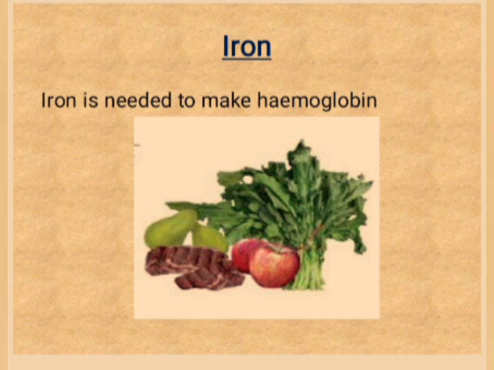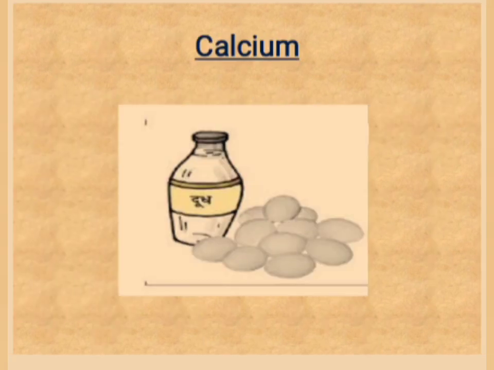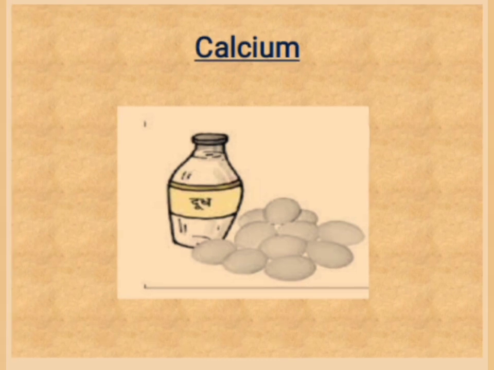Calcium. The sources of calcium are milk and egg. It is needed for healthy teeth and strong bones. In addition to these nutrients, our body needs dietary fibers and water.